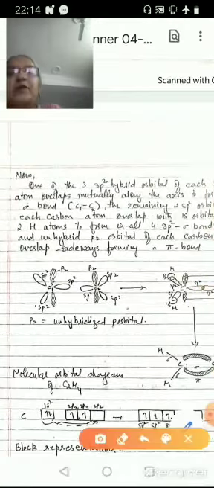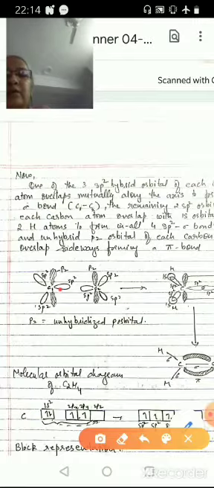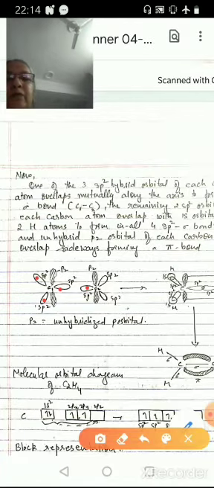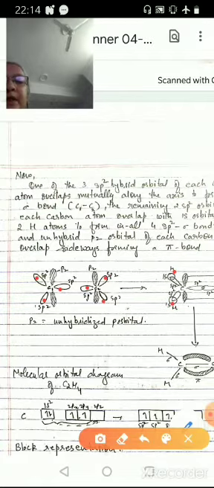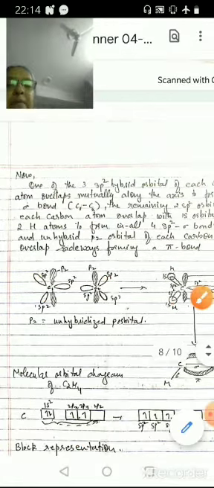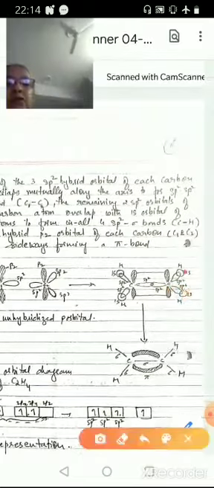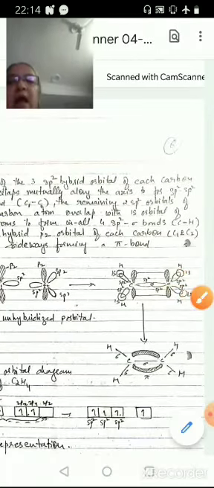Now, one of the 3 sp2 hybrid orbitals overlaps with each other, that is, one sp2 hybrid orbital of one carbon atom overlaps mutually with one sp2 hybrid orbital of the second carbon atom, and the remaining two sp2 hybrid orbitals of each carbon overlap with the 1s orbitals of two hydrogen atoms.